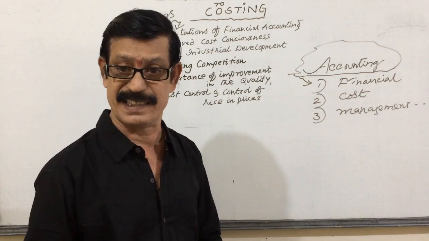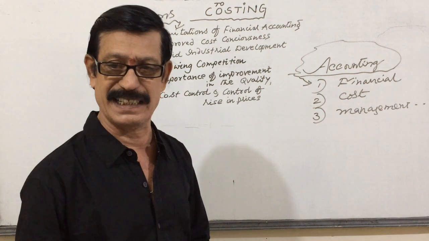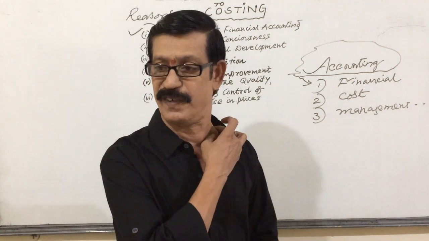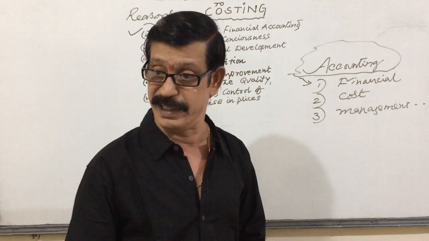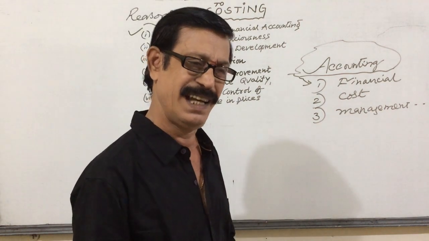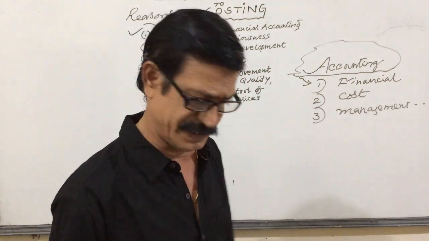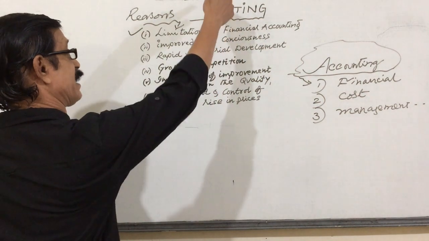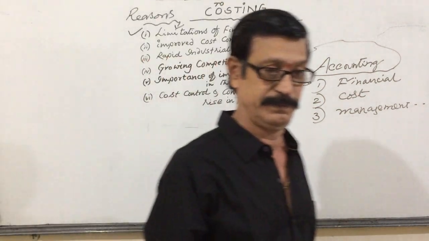Recording of business transactions in a systematic and scientific manner so as to get the results, that is called financial accounting. Recording, classifying, summarizing of business transactions, that is all financial accountancy. Because of the limitations of financial accountancy, cost accountancy came into existence.